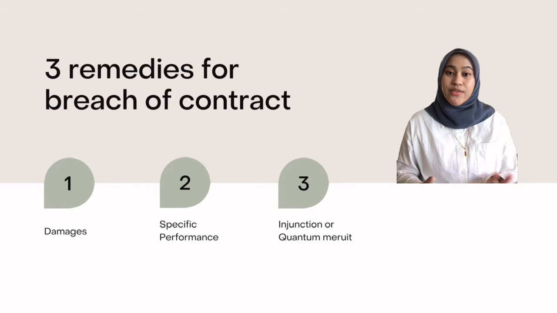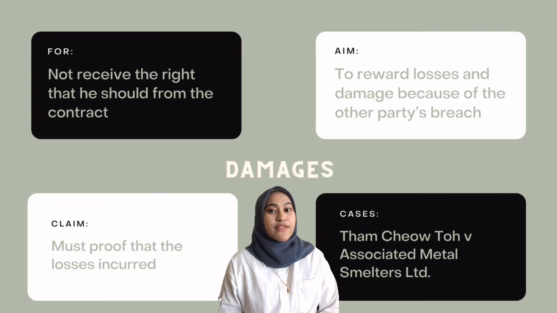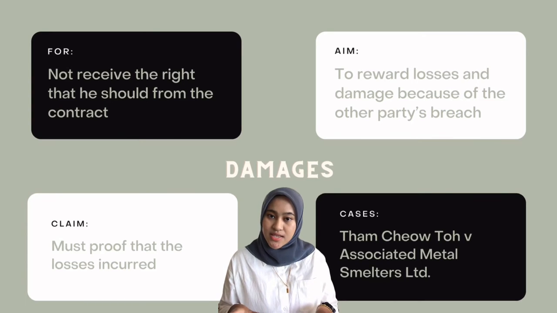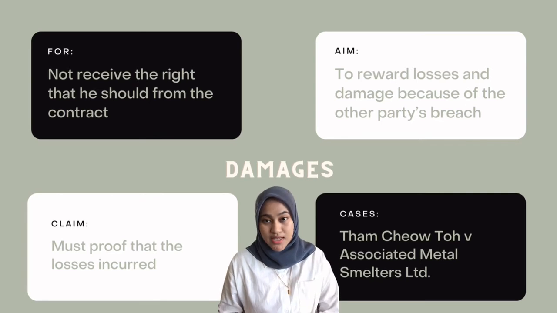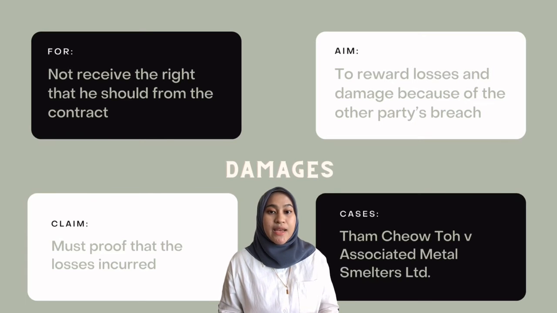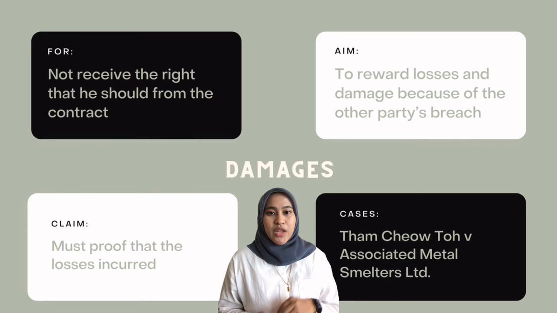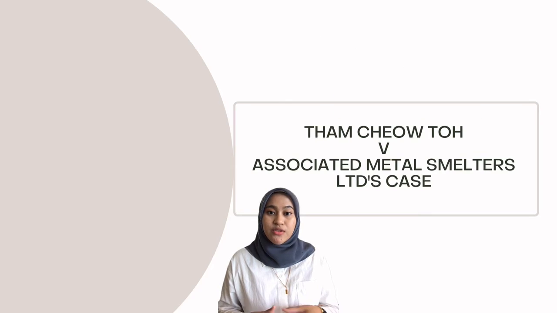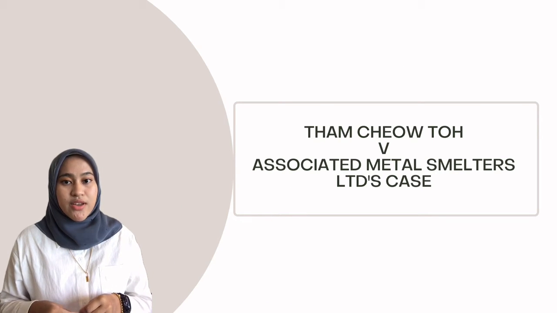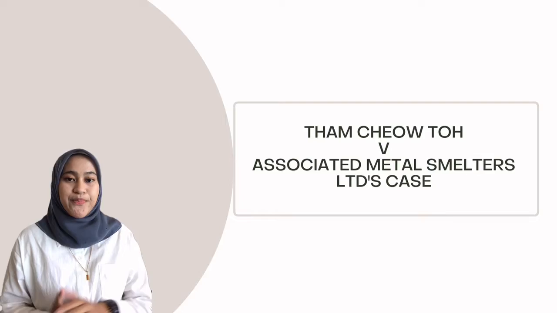Let's move to the first remedy, which is damages. Damages are given to a person in a contract who does not receive the right that he should from the contract. The aim of damages is to recover losses and damage because of the other party's breach. A person that claims damages must prove that the losses were incurred because of the breach. The losses are commonly incurred, and both parties expected the losses to be incurred if the contract is breached. For example, we can look into the Tam Chow Tong versus Associated Metals case.